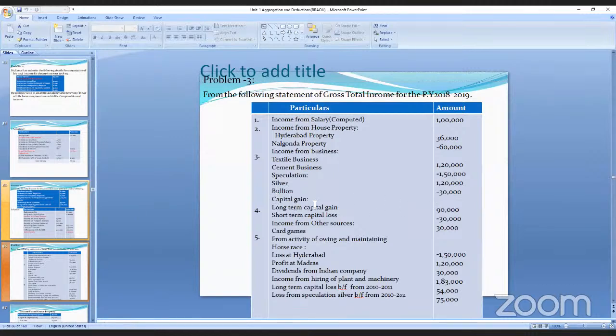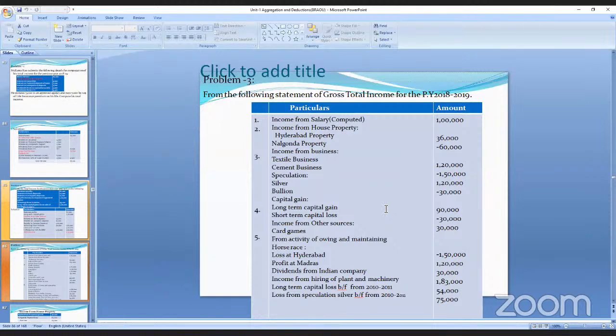And now next is the capital gains. There is long-term capital gain and short-term capital gain. Long-term capital gain is 90,000, a profit. Short-term capital, it is minus, that is a loss. And income from other sources, that is 30,000.